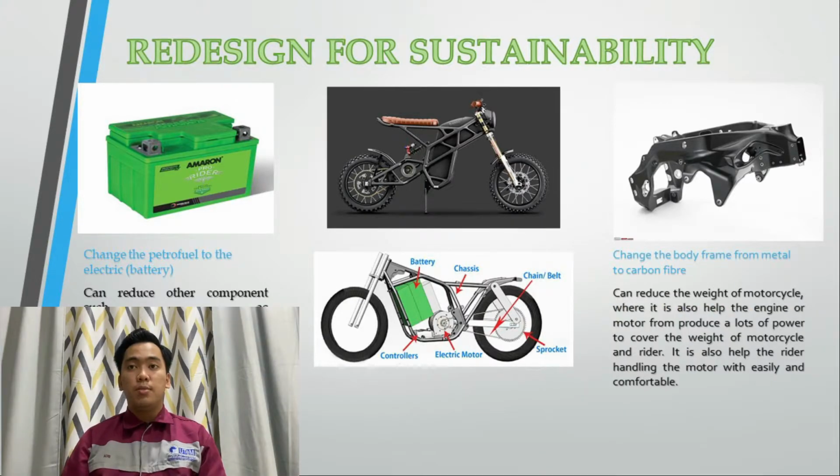Second, we change the body frame from metal to carbon fiber. It can reduce the weight of the motorcycle, which also helps the engine or motor from producing a lot of power to cover the weight of the motorcycle and rider. It also helps the rider handle the motor easily and comfortably.